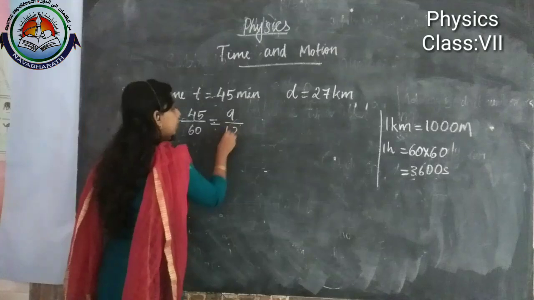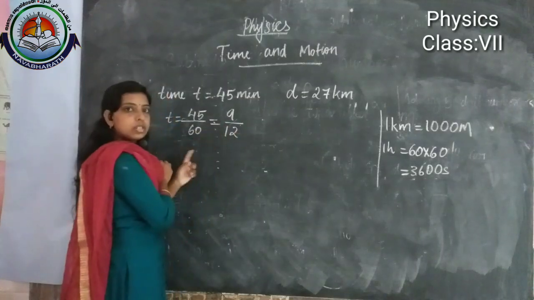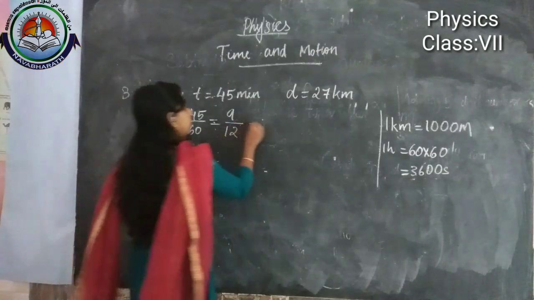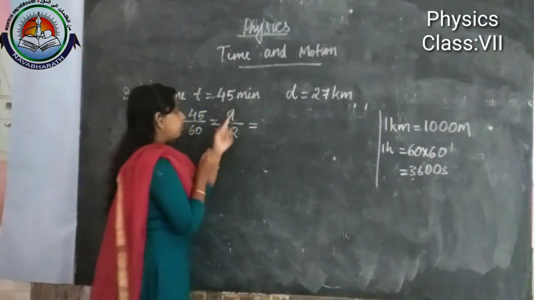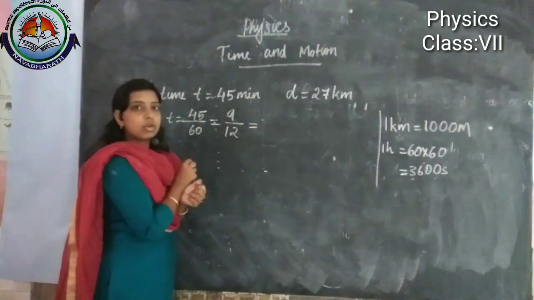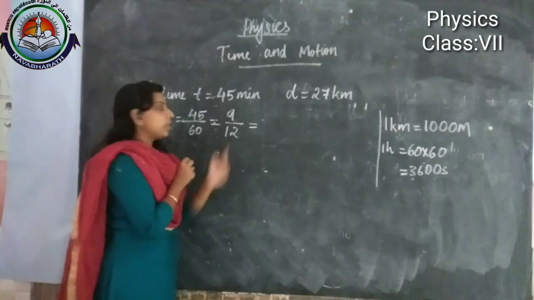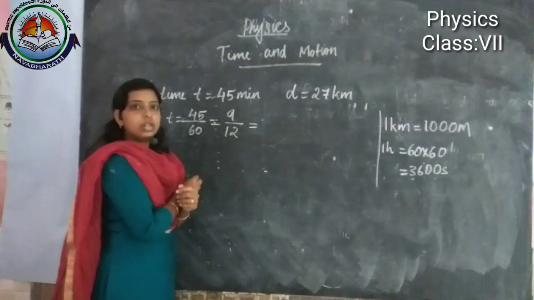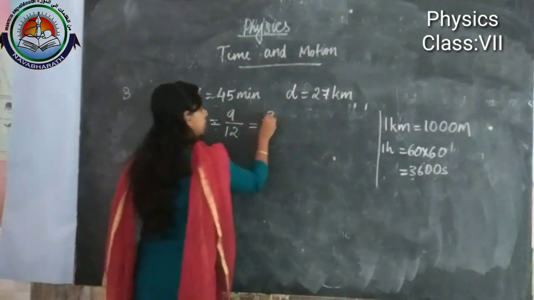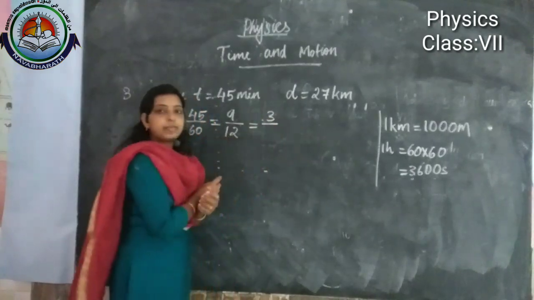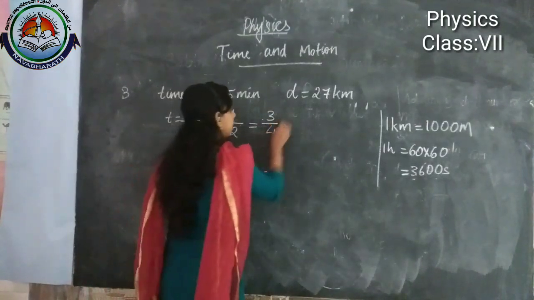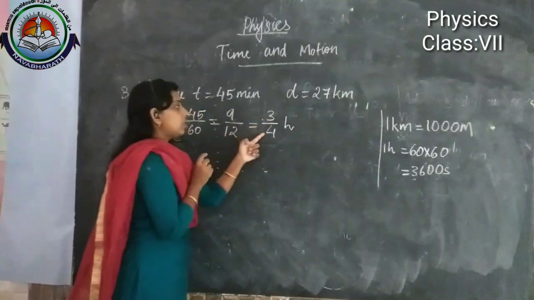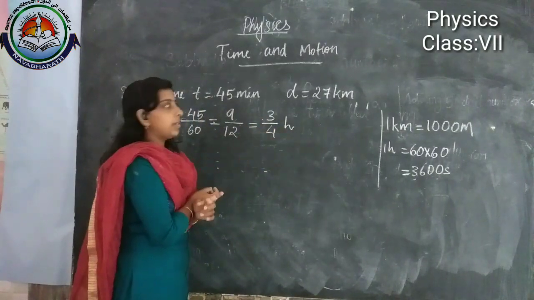Here we will get 12, 60 divided by 5. Now in both cases, is any number common? Yes, 3. 9 divided by 3 is 3, 12 divided by 3 is 4. Then we will get the time is 3 by 4 hour.